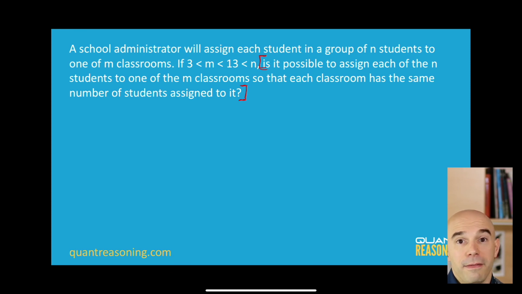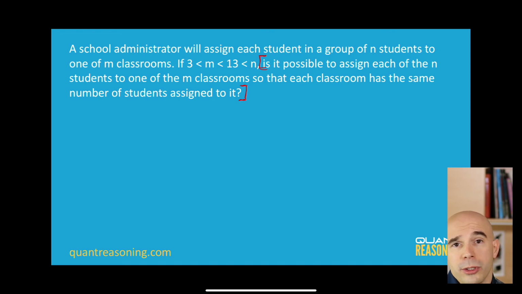And I think that's half the battle here, just figuring out what it is that the GMAT is trying to ask here. Is some number n divisible by some number m? Now they do tell us a little bit about the values of n and m. We know that they're positive integers. We know that n is at least 14, but there's no upper limit for n.